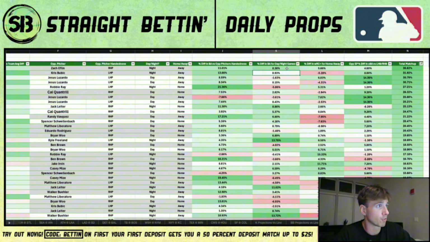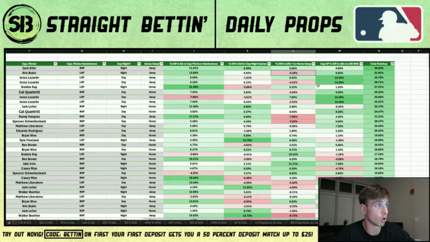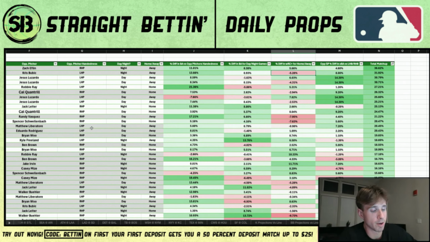Percent difference in batting average for day and night games. So Bellinger is slightly better, I guess, in night games when it comes to batting average. It's not really going to make a big difference. He's lower in weighted runs created plus from home and away. And the reason why I'm using weighted runs created plus is because there's so many park factors when it comes to hits. So when I'm doing home-road splits, I want to use WRC plus, which takes into account park splits and stuff like that.